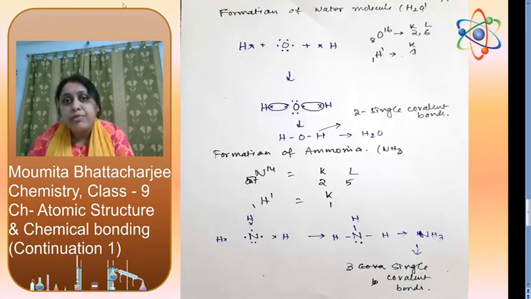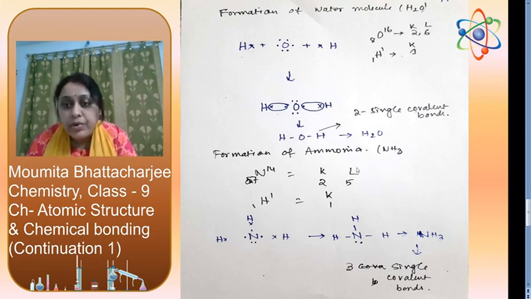Formation of a water molecule. Here the dot sign indicates the electrons of oxygen and the cross sign indicates the electrons of hydrogen. So what will happen? Oxygen will share 2 electrons with 2 hydrogen atoms to form 2 single covalent bonds.